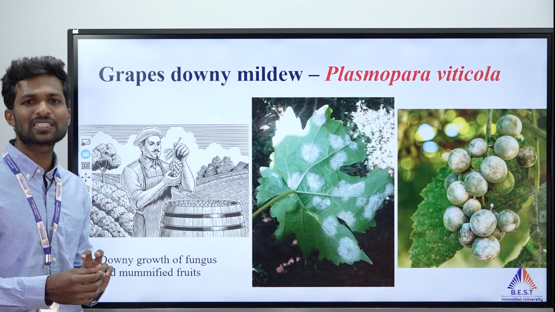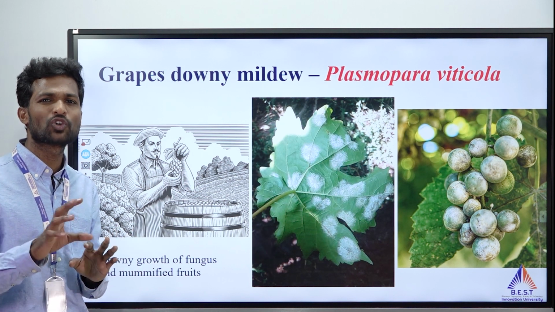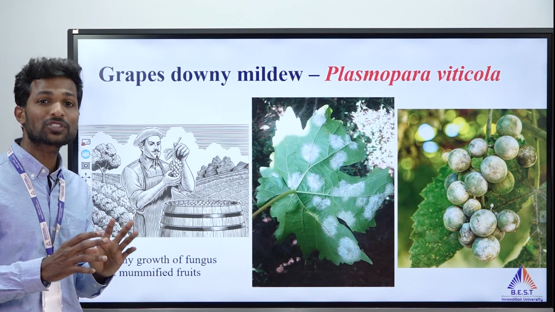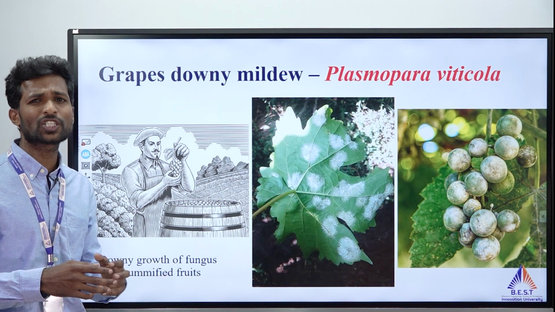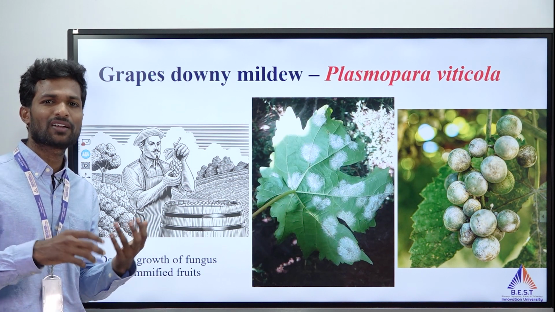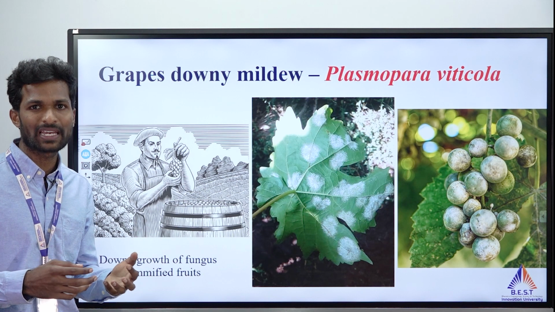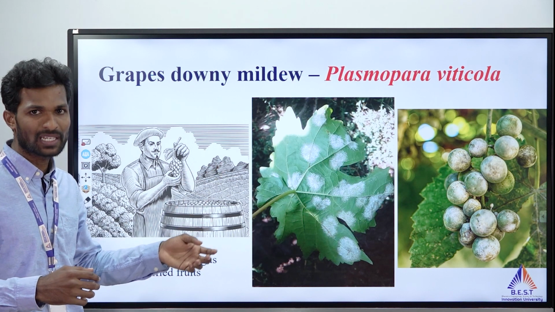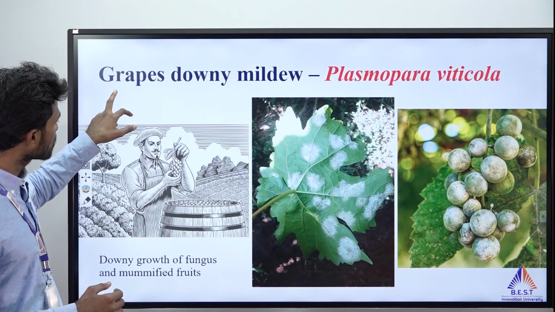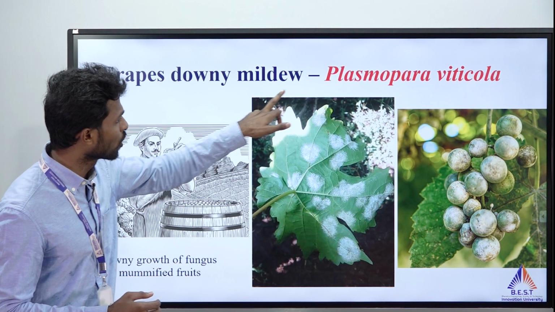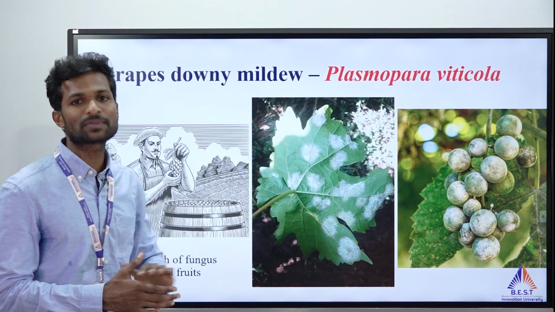So the remaining diseases, there is no death involved, but there are losses of property, losses of lots of money, and the economy will go down because of the many diseases. So another most important disease is grapes downy mildew, which is caused by Plasmopara viticola.